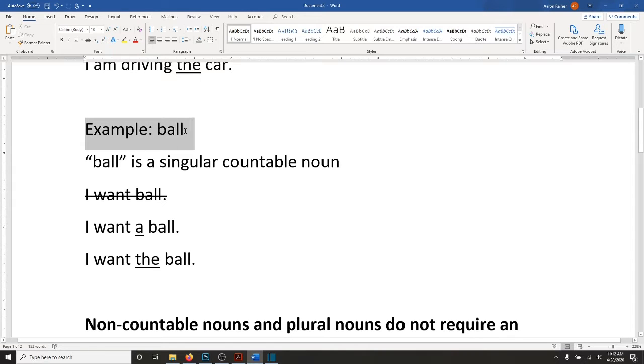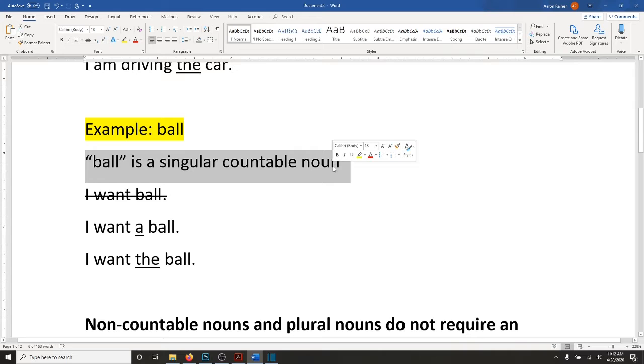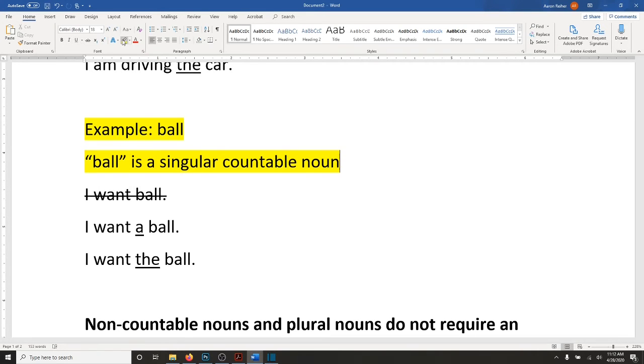Another example, ball. Ball is a singular countable noun. I cannot say I want ball. I need an article. So I can say I want a ball, or I can say I want the ball. But I do need an article because ball is a singular countable noun.